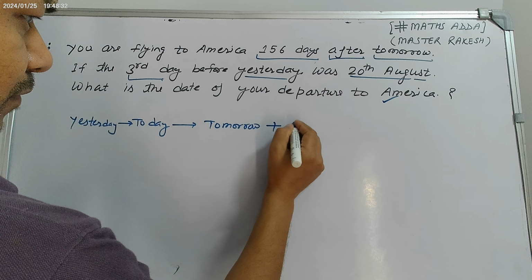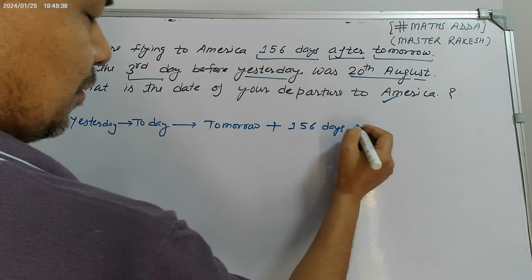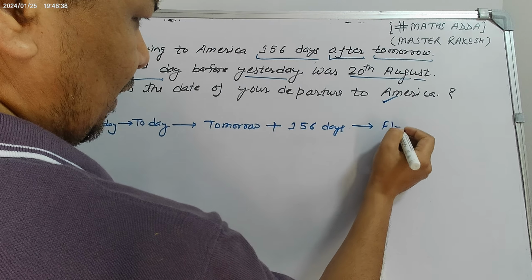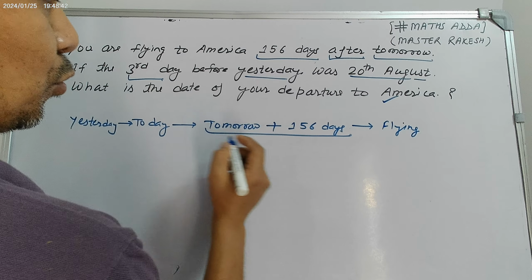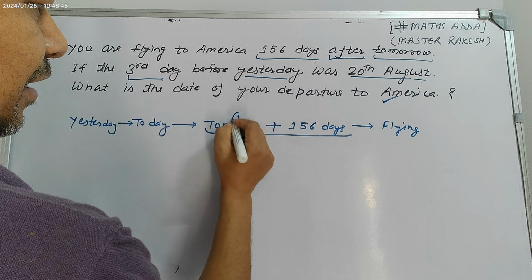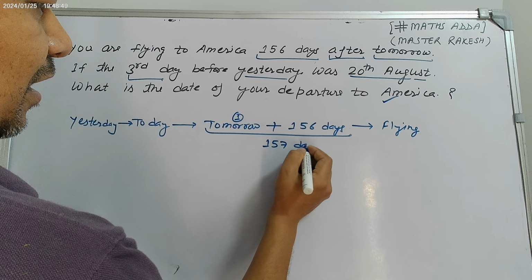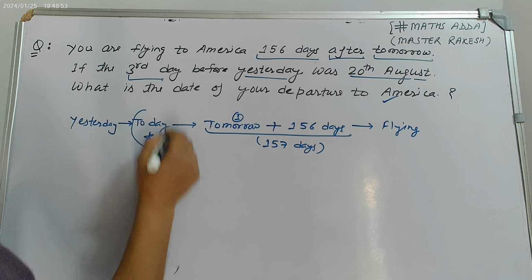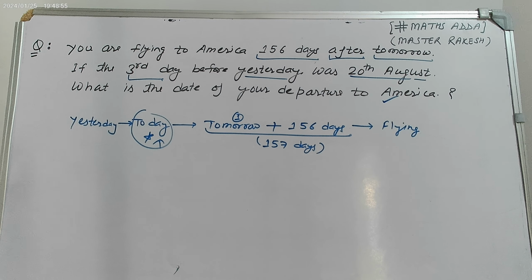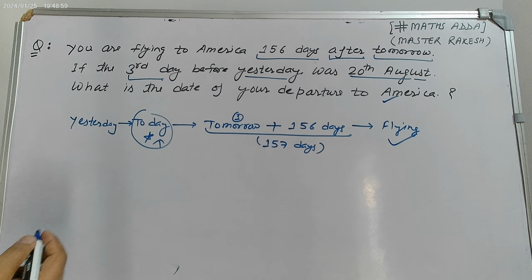Tomorrow plus 156 days means if you include tomorrow, that is one day plus 156 days, a total of 157 days. After 157 days from today, you will be flying to America.